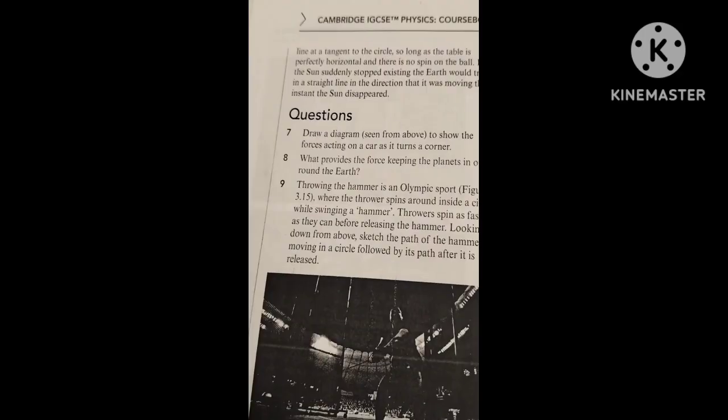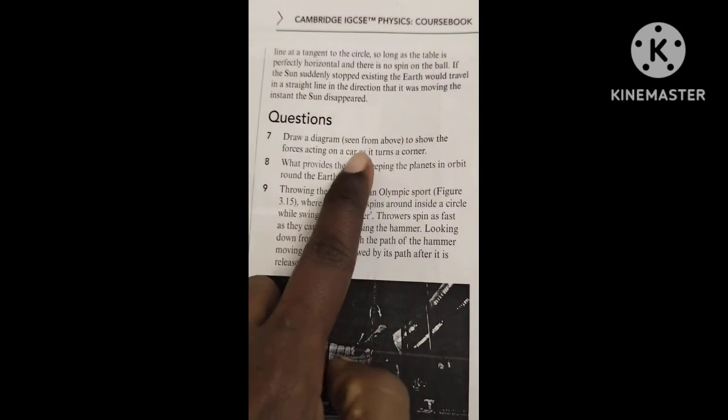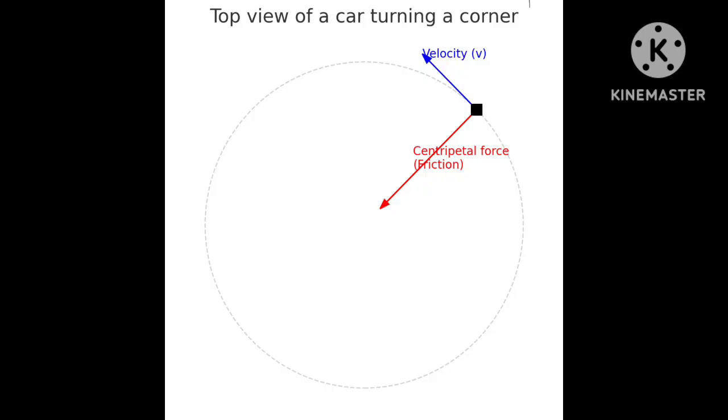Seen from above to show the forces acting on a car. Here there is the inward centripetal force. Centripetal is nothing but petal means pull, centri means center, so pulling towards the center, and outside the velocity going in that particular direction with the speed. So basically there are 2 arrows at 90 degrees, which is the main point.